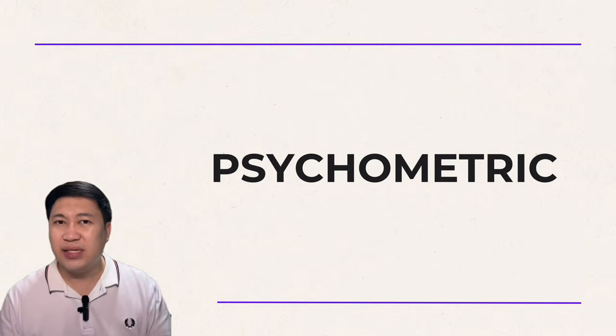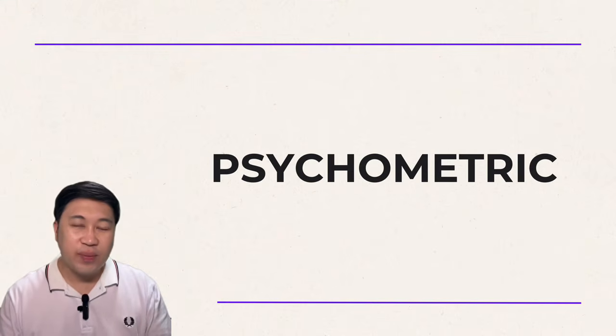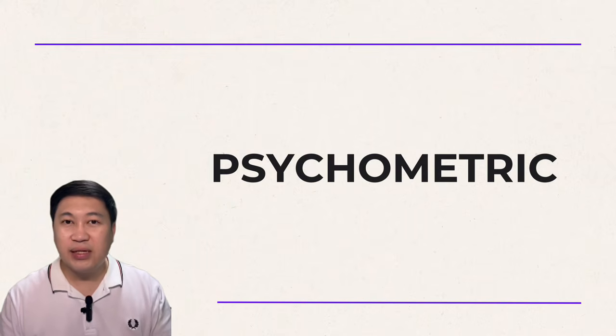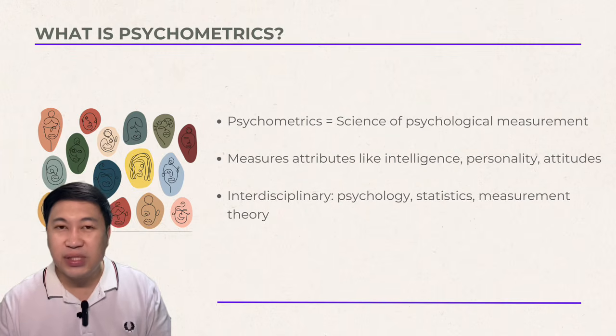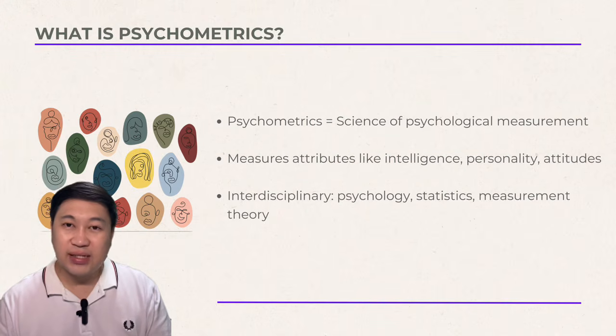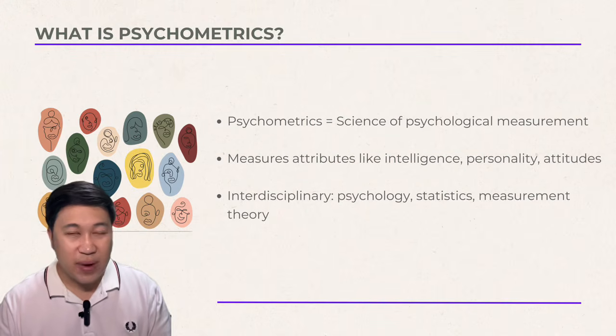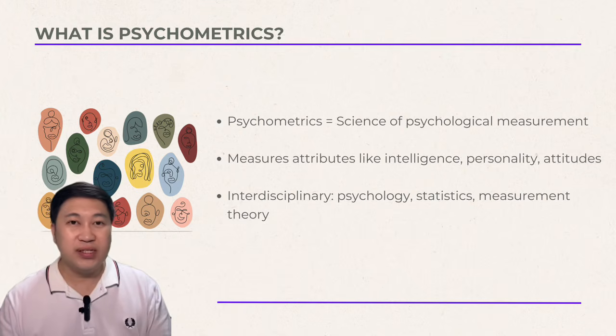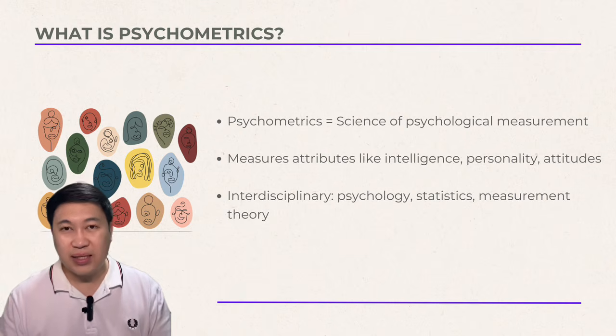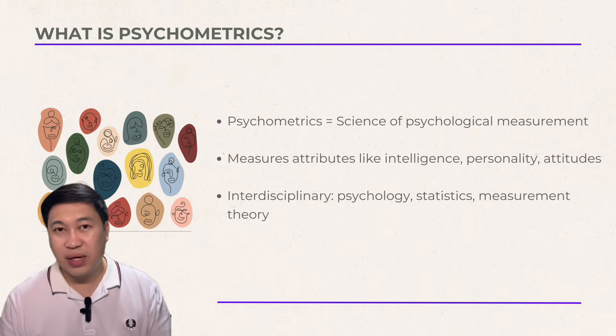So let's start with an easy question. What comes to your mind when you hear the word psychometric? All right, so in simple terms, psychometrics is the science of psychological measurement. It is where we use statistical and theoretical methods to quantify psychological attributes such as intelligence, personality, and attitudes.